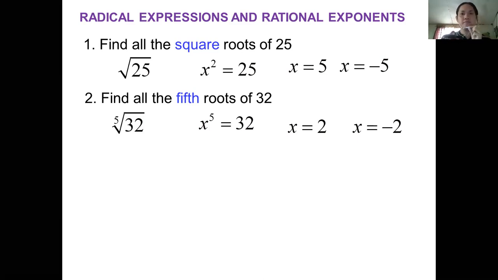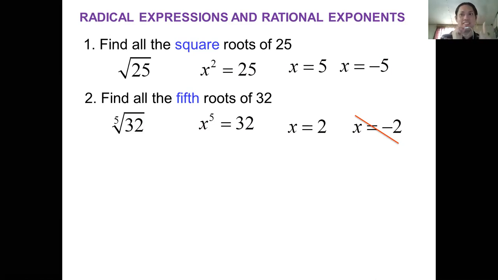Sorry, negative 2 is not part of the answer. Why? Because we are looking for the fifth roots. Negative 2 is only intended for the square root. We are looking here in number 2 for the fifth roots of 32. So meaning to say, negative 2 is not part of its roots because we are not looking for its square roots.